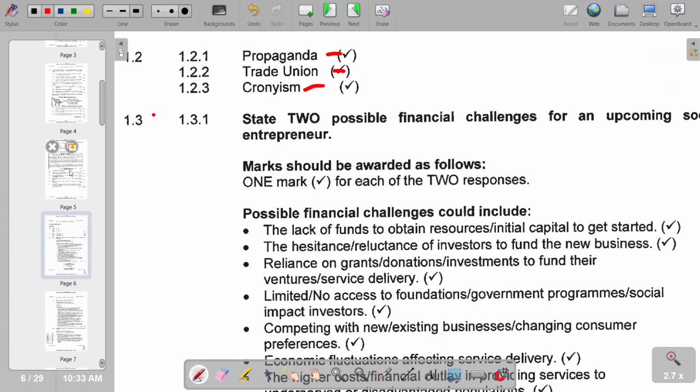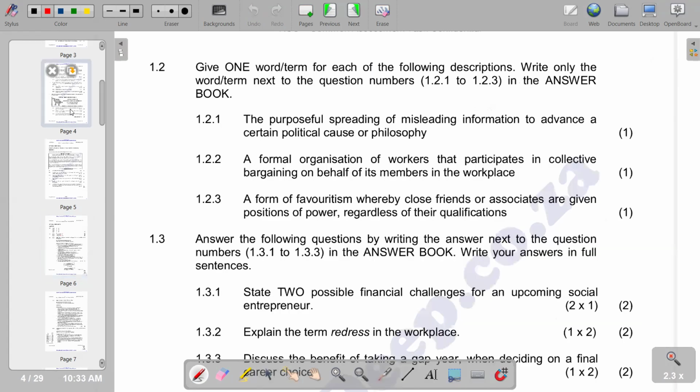So we have that. We'll move on to the next part of our question, whereby we're saying, answer the following questions by writing the answer next to the question numbers. So we have 1.3.1, which reads state two possible financial challenges for an upcoming social entrepreneur. So what are the challenges that we can associate with an upcoming social entrepreneur?